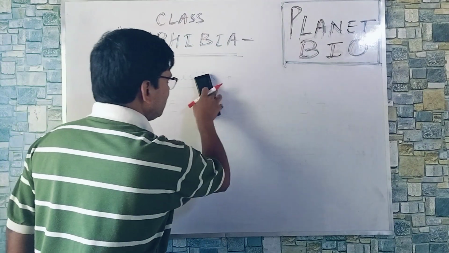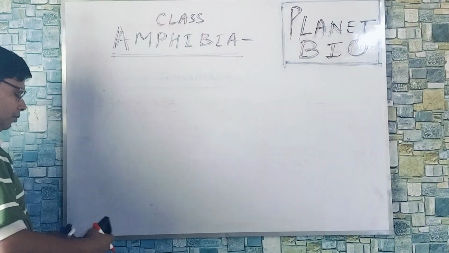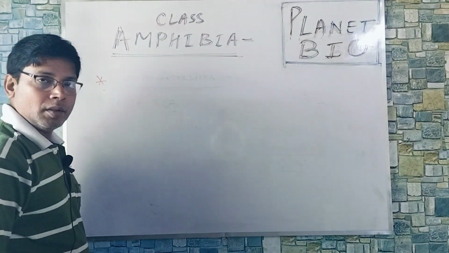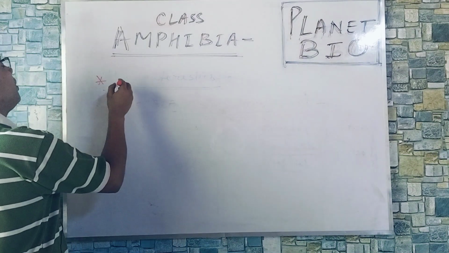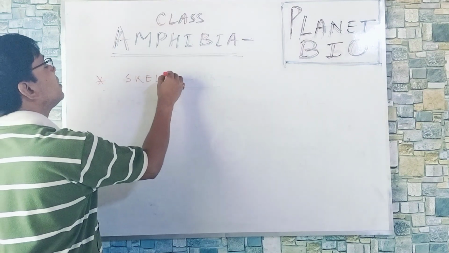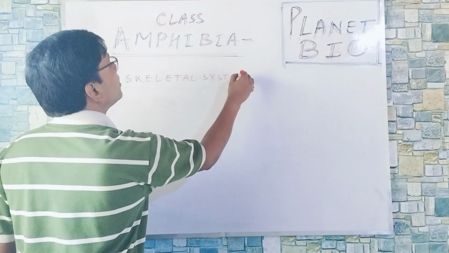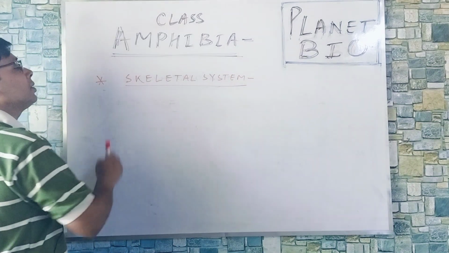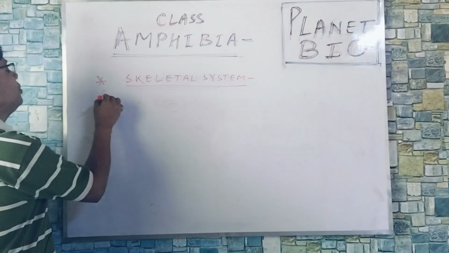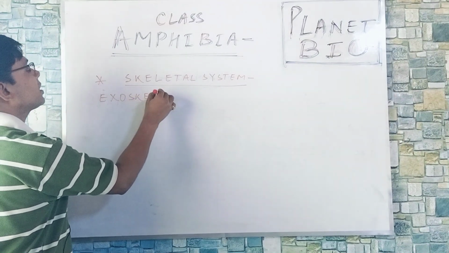Next point, the skeletal system. The skeletal system is divisible into two parts.